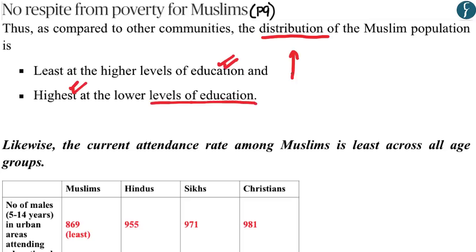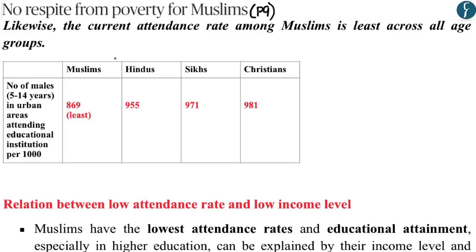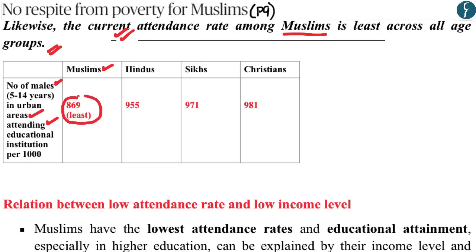It means that if you take a look at the people who have graduate degrees, postgraduate degrees, and PhDs, the Muslim community has the lowest representation. And apart from this, according to the authors, the current attendance rate among the Muslim community is the least across all religious groups, wherein the number of males from the Muslim community attending educational institutions in urban areas is the smallest.